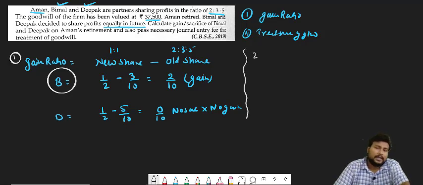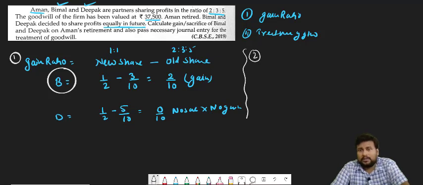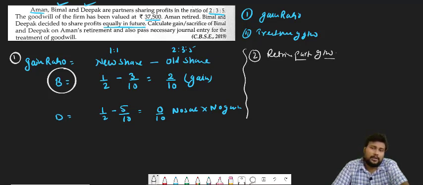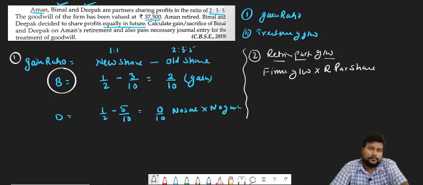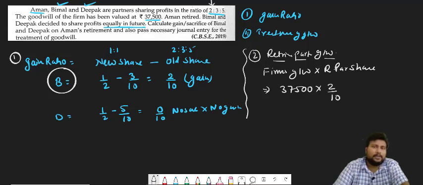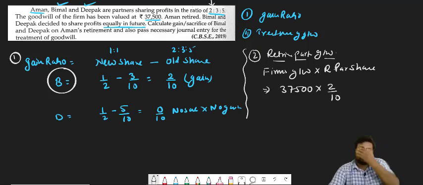So this is the first thing we have to do in the question. The second thing is the treatment of goodwill. First we have to find out the value of the retiring partner's goodwill. How can we find out the retiring partner's goodwill? Firm's goodwill into retiring partner's share. Now the firm's goodwill is how much? 37,500, and the retiring partner's share is 2/10, because Aman is retiring.